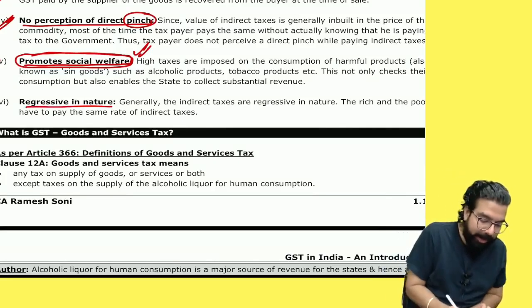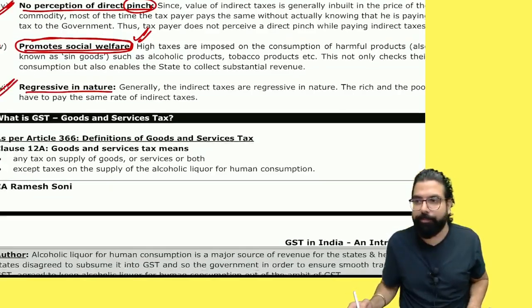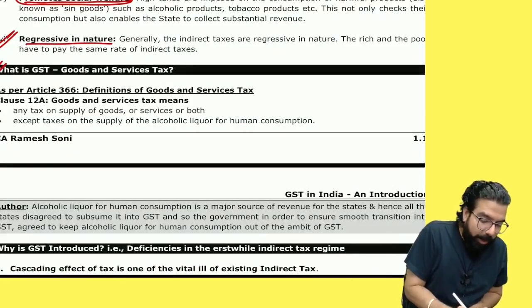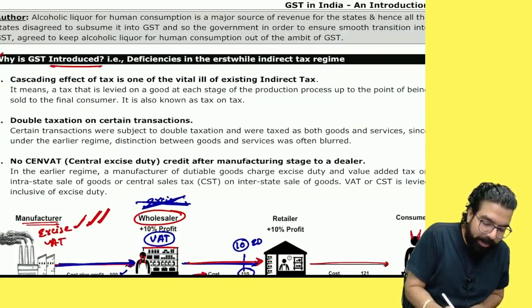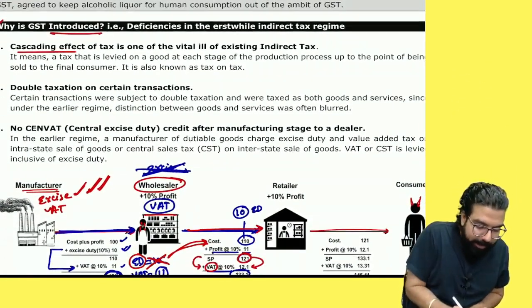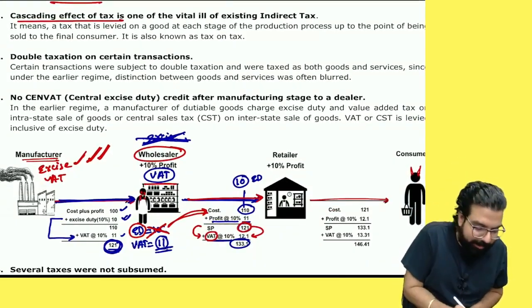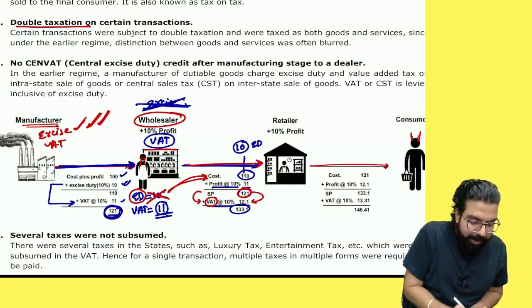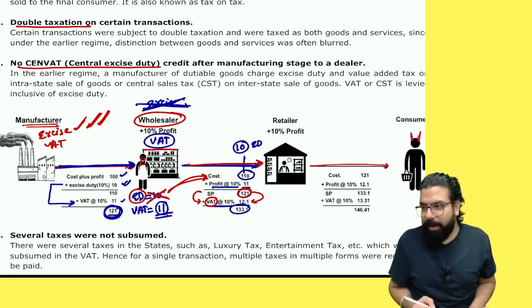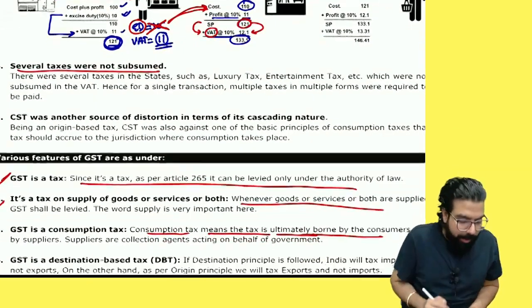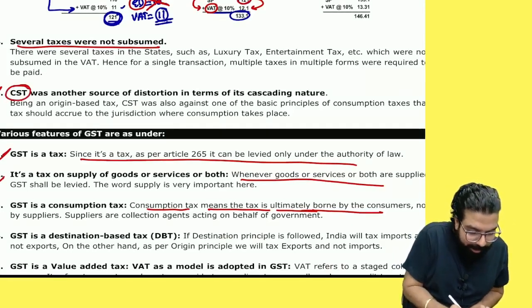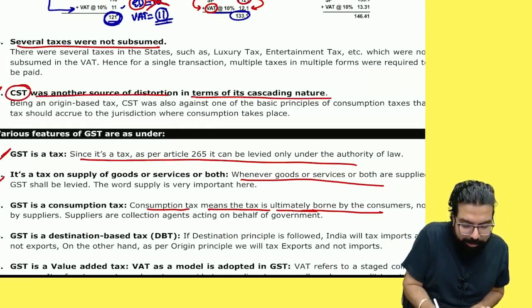And the last is regressive. Anyone, any doubt with this? Then you learned what is GST. Did I tell you about article number 366? Then we told you why GST, what are the deficiencies? Number one, cascading effect. Number two, double taxation. Number three, no seamless credit. Number four, several taxes were not subsumed. And the last one is CST is another distortion in tax, cascading effect.